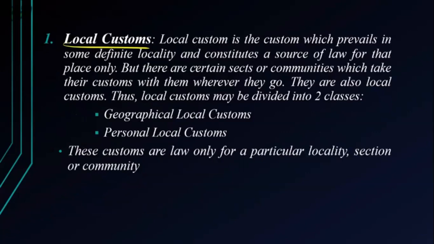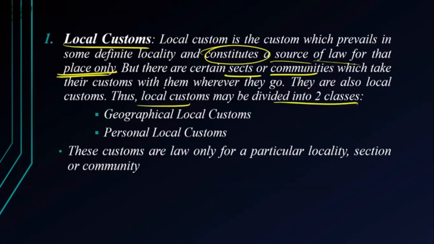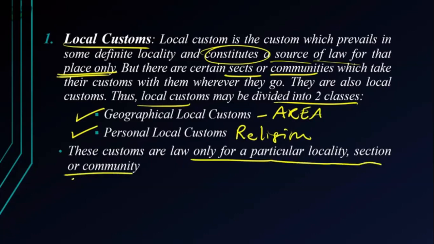Local custom is a custom only in a particular locality, and only in that place is the custom being practiced by a certain community or certain sects of people. Local customs can further be divided into geographical local custom and personal local custom. Geographical means the area in which they are doing it. Personal is maybe based on religion or caste or which profession they are doing. These customs are only for a particular locality, section or community.